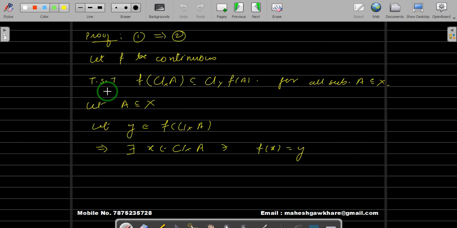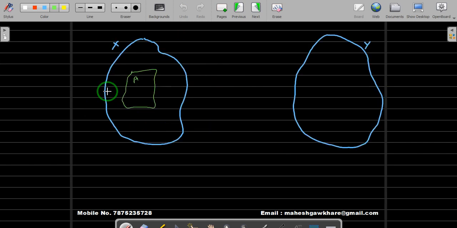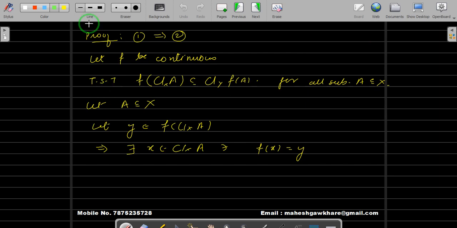We have taken closure of A, and then the point. So we will go step by step. Alright, so here, let's go back. There exists a point x such that f(x) equals y. What we have to show is that this y is in this set. And the equivalent statement we have seen is that this y will be here provided every neighborhood of this y intersects this set.